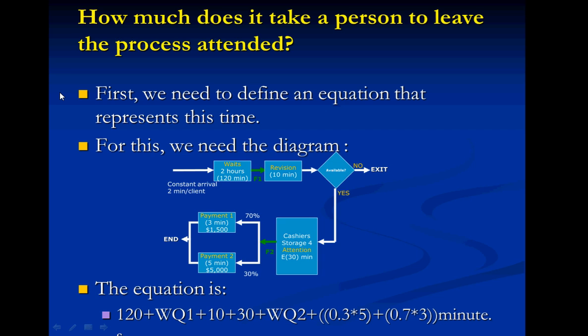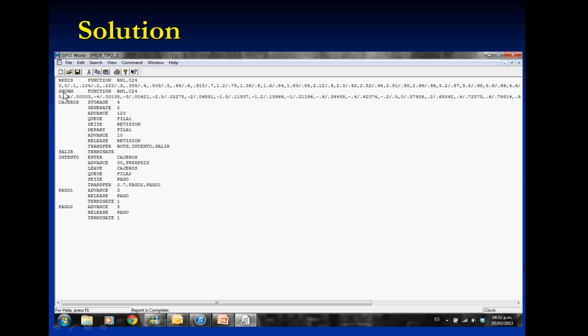We really don't need the normal distribution, but I kept it either way. We generate transactions every 2 minutes. We advance 120 minutes. This is the first thing we need to do.